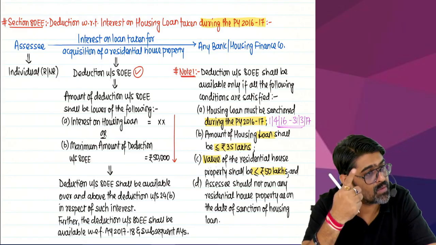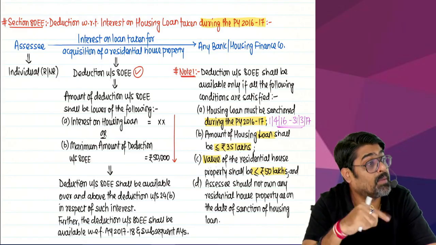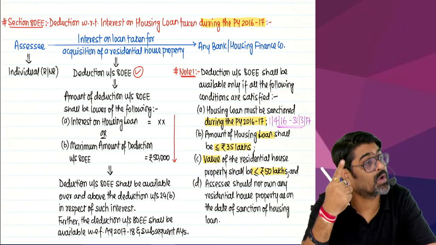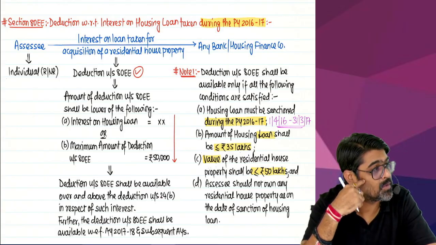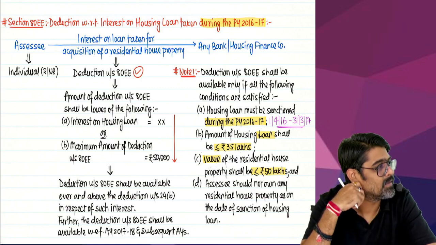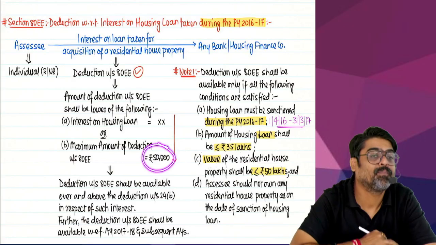Only 2 lakh will be allowed under 24B. What about that extra interest, 60,000, which could not be claimed there? Don't worry, that you can claim under section 80EE, subject to maximum limit of 50,000.